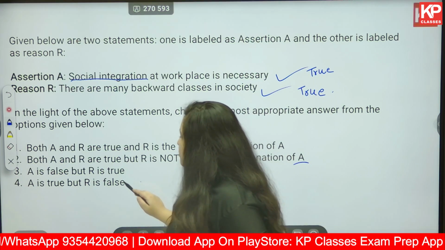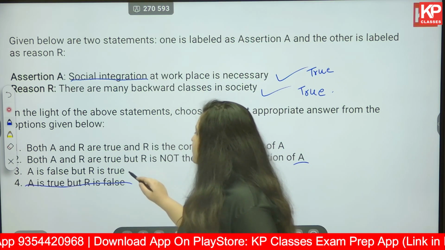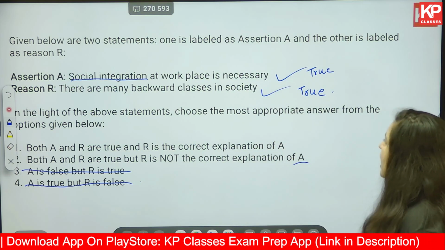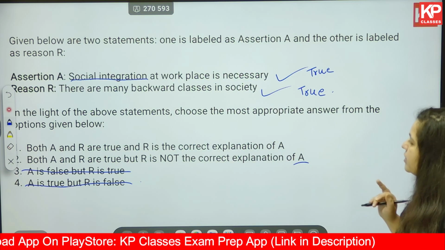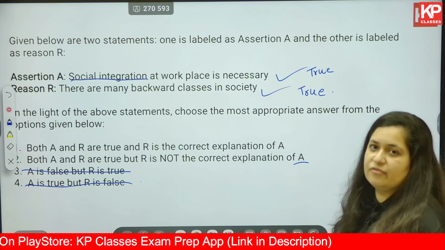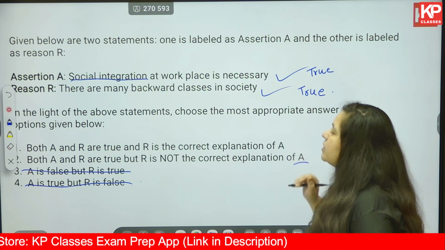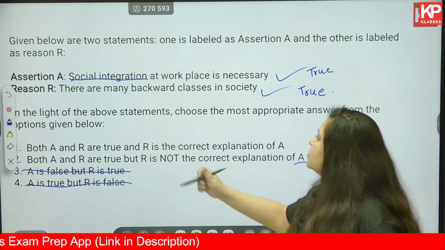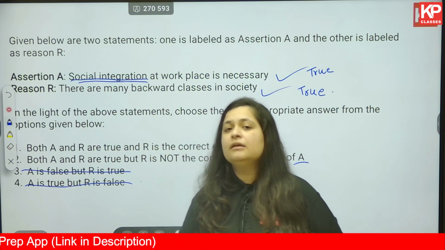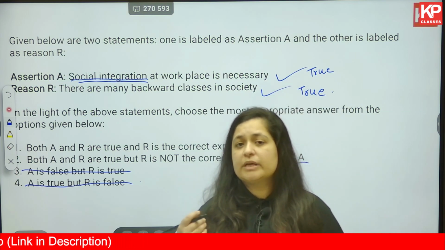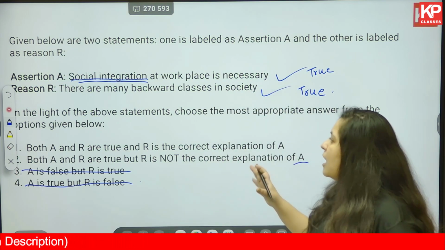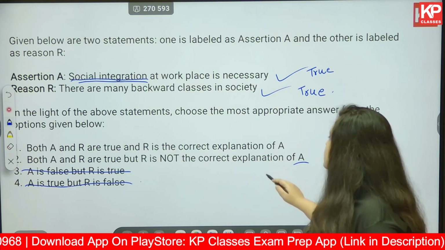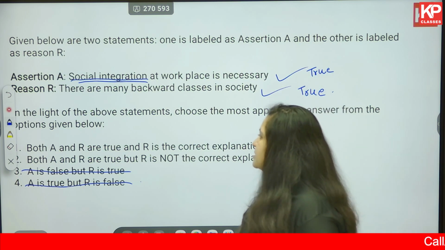Yes. A is true but R is false, eliminated. A is false but R is true, also eliminated. We are left with both are correct and R is the reason for A, or both are correct and R is not the reason for A. There are many backward classes in the society is true, but it's not a direct reason for social integration. There are many points based on which we can make a statement like that, but R is not the reason. So both A and R are true, but R is not the correct explanation of A. This is the correct answer.